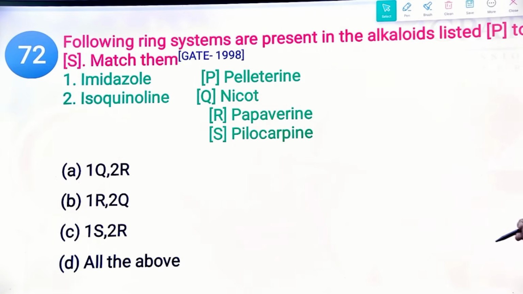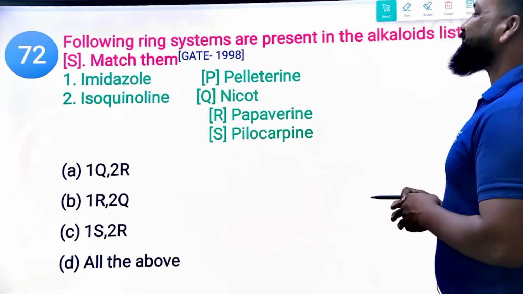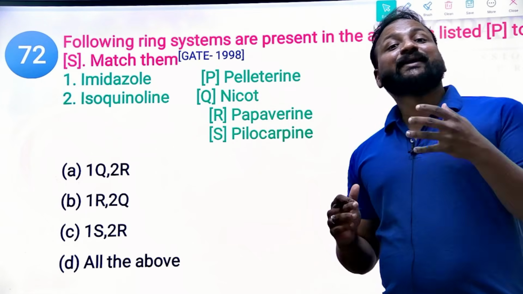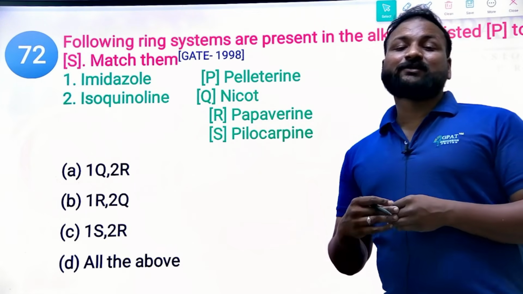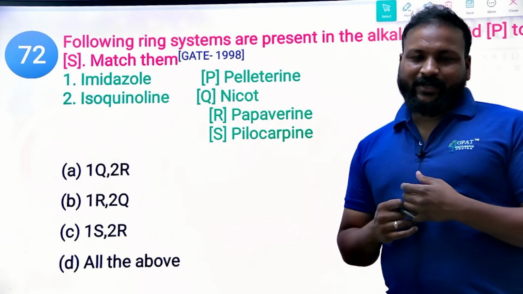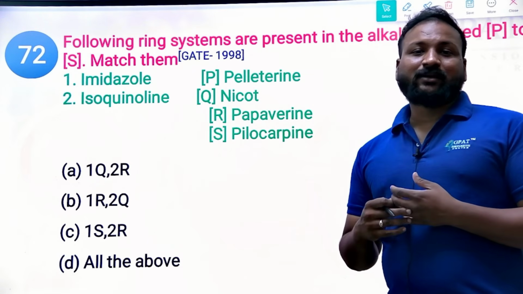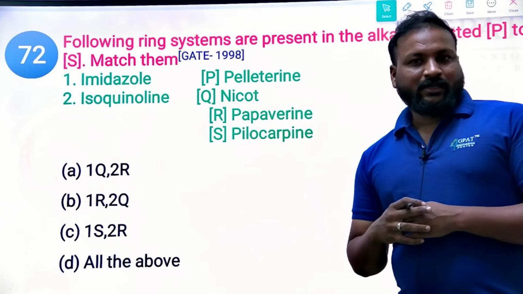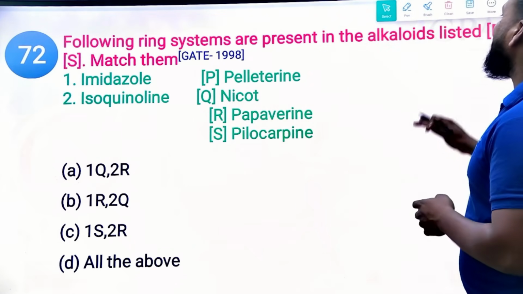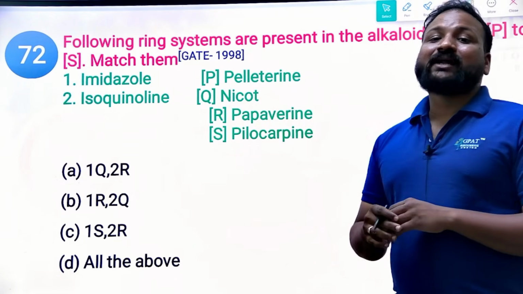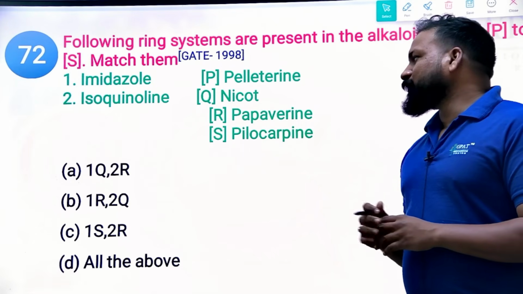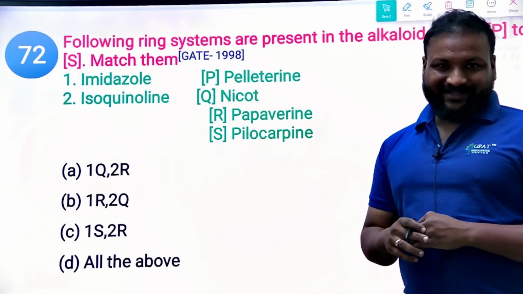Next question. The following systems are present; match the alkaloids listed with them. Imidazole and isoquinoline. Imidazole is pilocarpine for ophthalmic use, which is a cholinergic drug. I for imidazole and pilocarpine. P for Pilocarpus, L for leaves, O for ophthalmic, C for cholinergic drug, and A for atropine antagonist, R for Rutaceae.